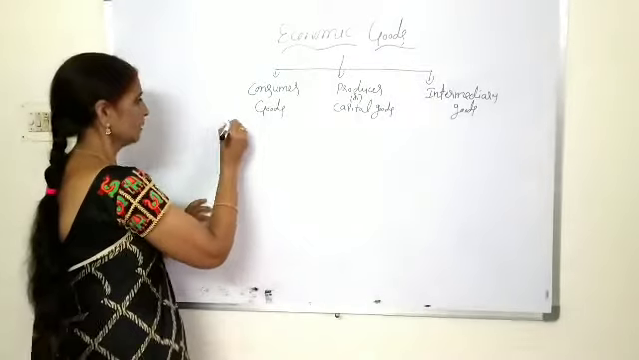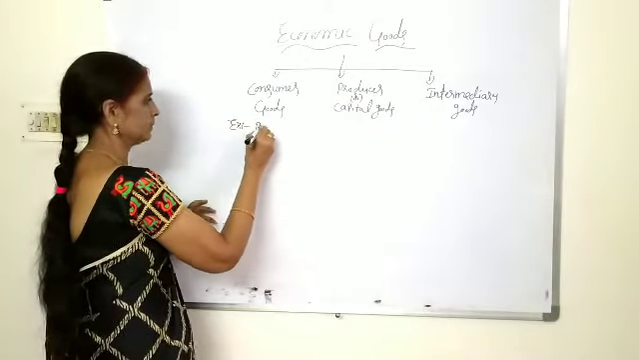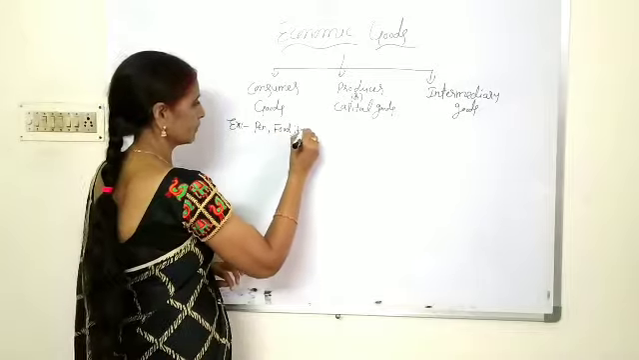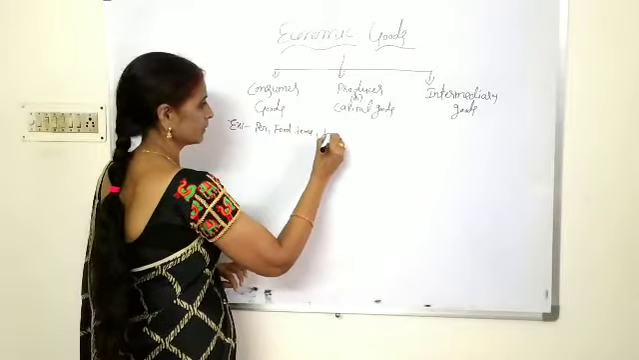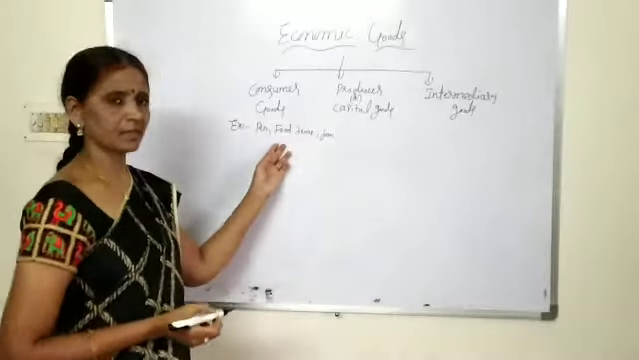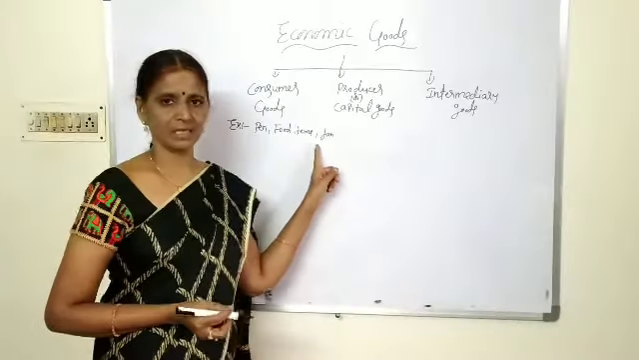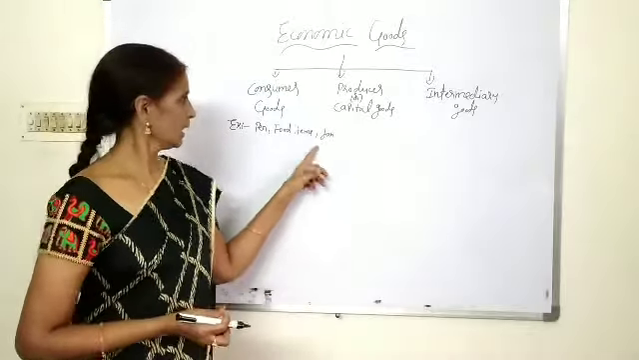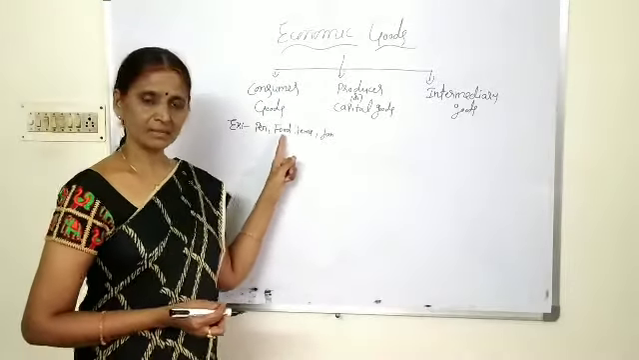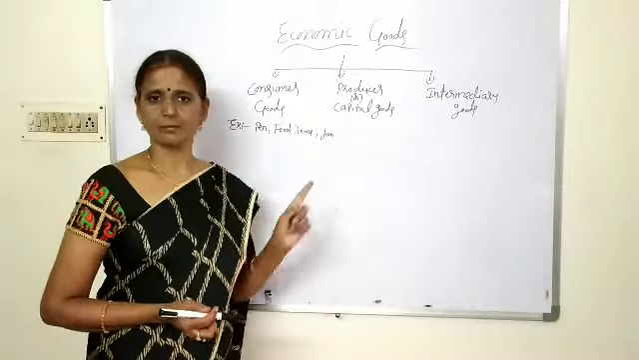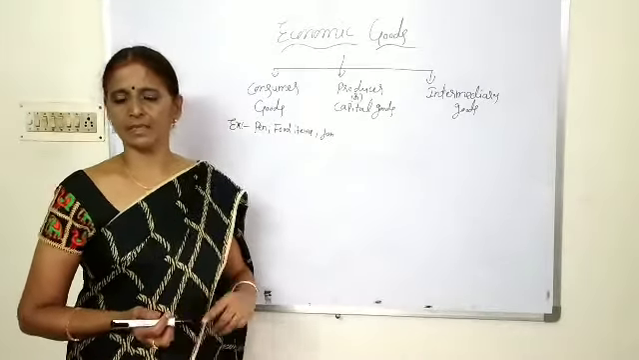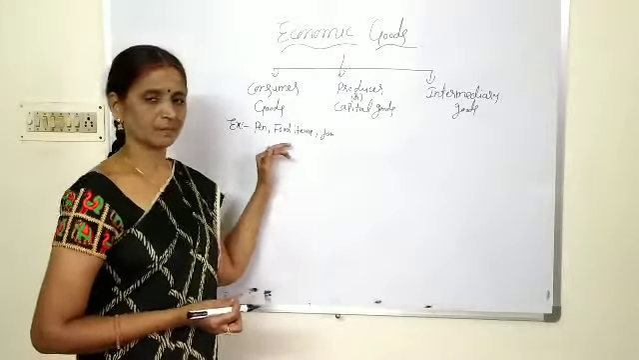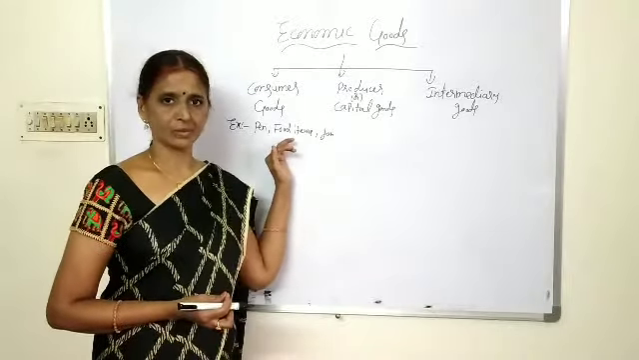Examples are so many: pen, food items, and the fan giving air, which satisfies our want. All goods which satisfy our want directly are considered consumer goods. Human beings have unlimited wants, so to satisfy their endless wants they consume consumer goods. And consumer goods are again classified into two types.